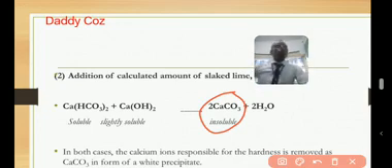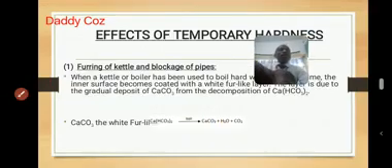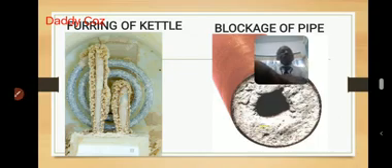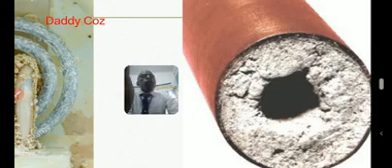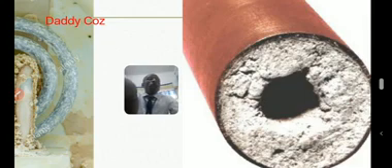So whenever the water is hard and the pipe is hot, the calcium bicarbonate will get decomposed and you will be forming this kind of thing. As long as you keep passing hard water into the pipe, a time will come that the pipe will eventually block and water will not be able to pass through again. So these are the effects of temporary hardness. They cause blockage of pipes and furring of kettles.